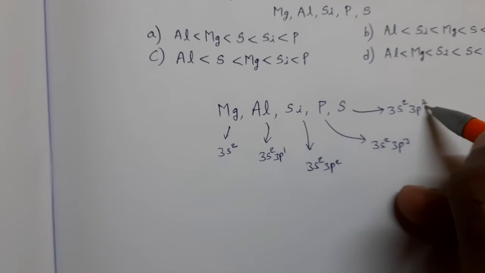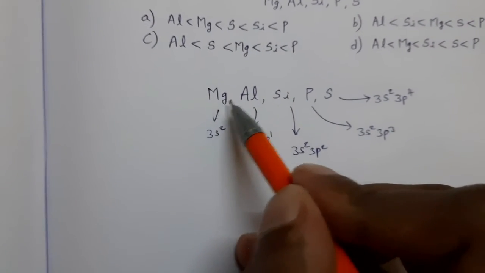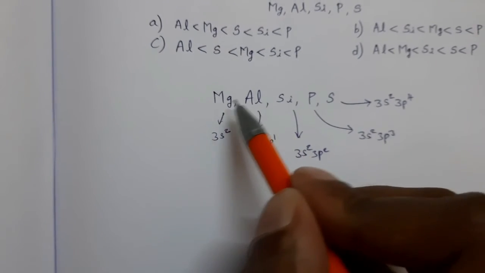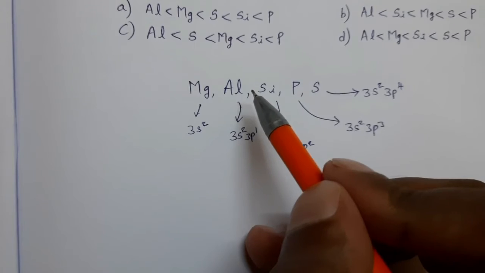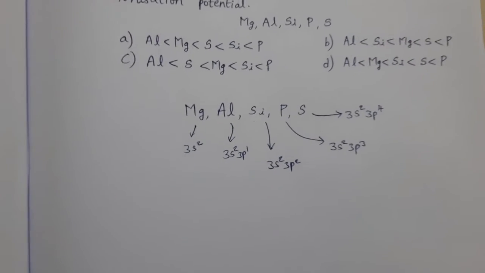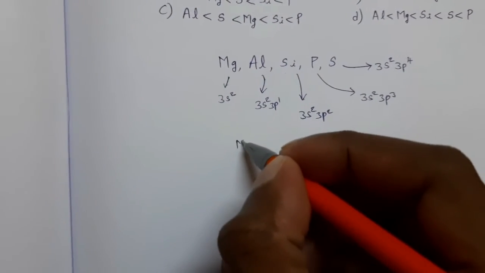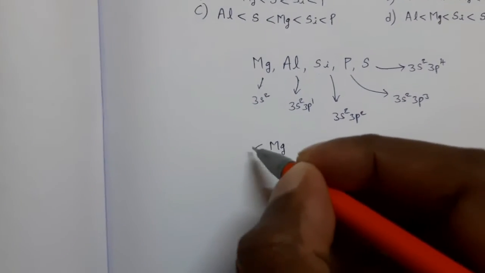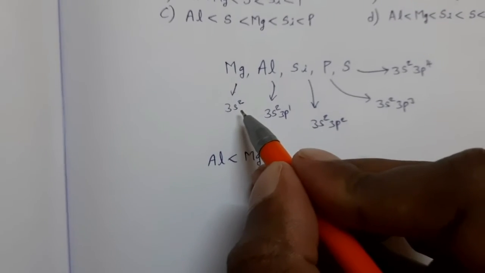Sulfur 3s2 3p4. Okay. Now between these two, magnesium and aluminium, from left to right, atomic size decreases. So generally we expect aluminium ionization potential is more than magnesium, but it is wrong. Magnesium has more ionization potential than aluminium, because in this the valency shell is completely filled.